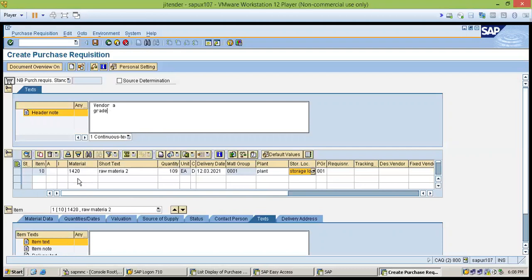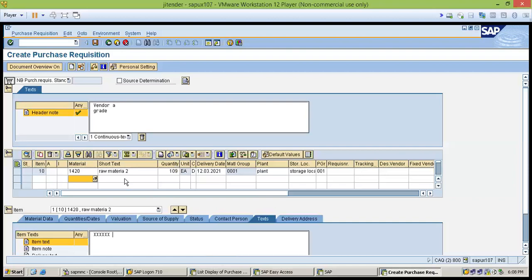If you have multiple items, there are two fields for up and down here, so you can choose the item level and text. You can enter the text here. If you want to have some kind of text, you can enter your own text here. In this text, we can describe the quantity or the order we want to purchase.